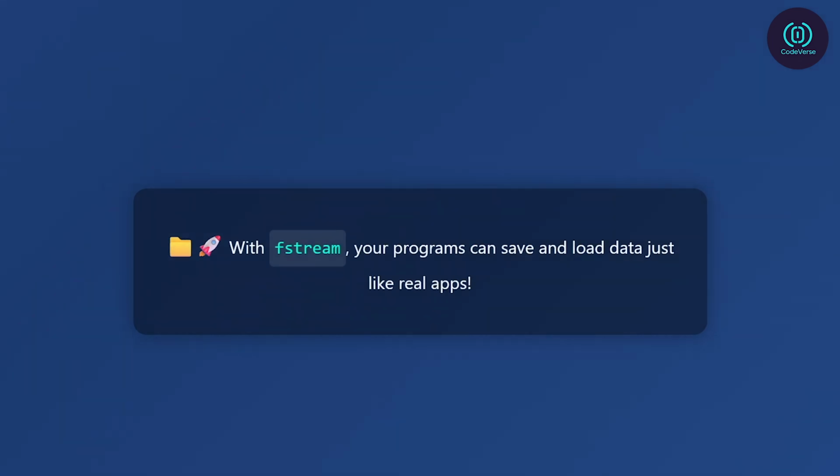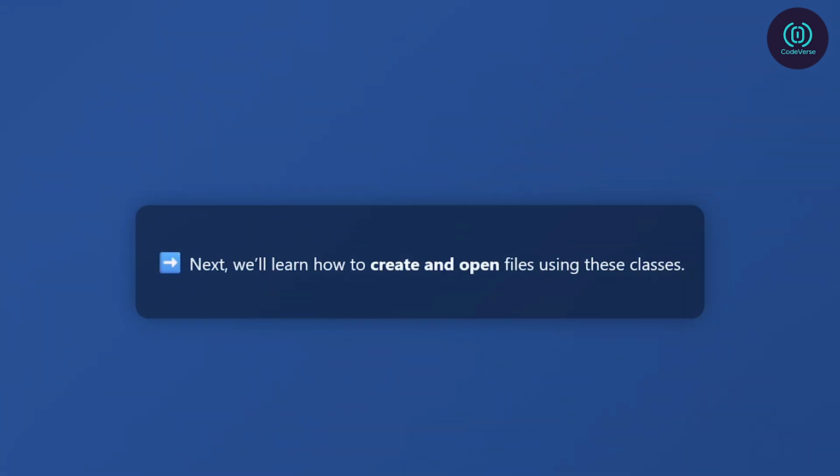With fstream, your C++ programs gain the ability to interact with the real world, saving and loading data from files just like real applications do. Now that we've included the library, let's move forward and learn how to create and open files in C++.